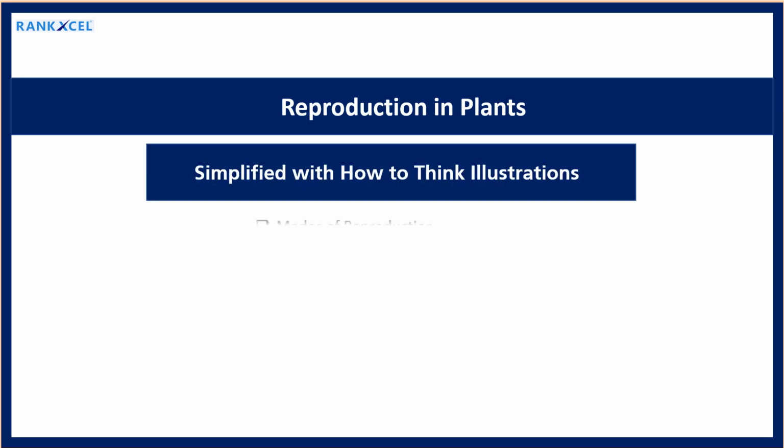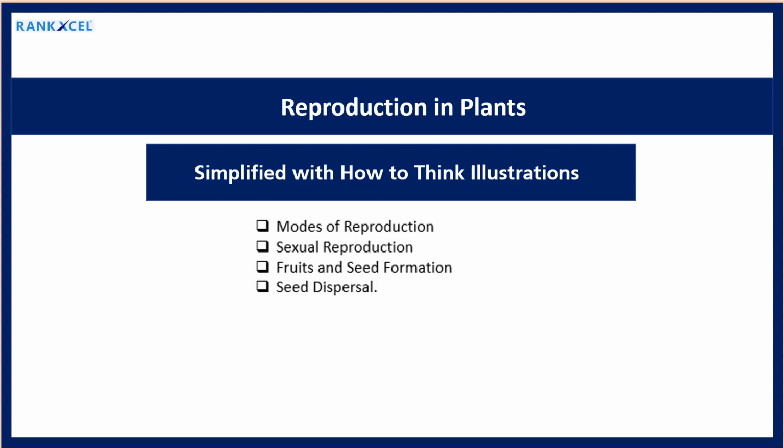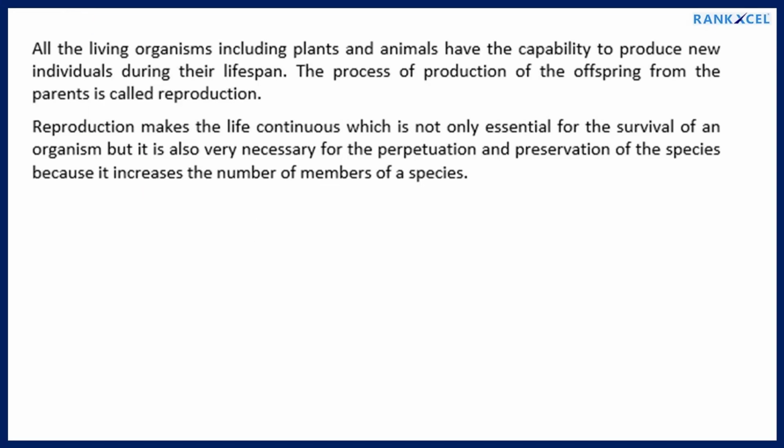The concepts covered are modes of reproduction, sexual reproduction, fruits and seed formation, seed dispersal. All the living organisms including plants and animals have the capability to produce new individuals during their lifespan. The process of production of the offspring from the parents is called reproduction.